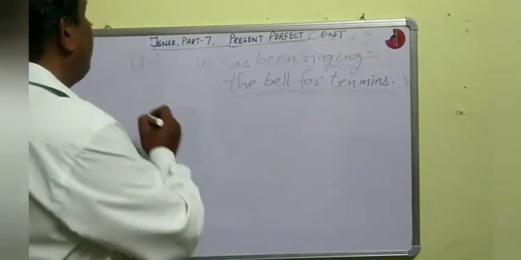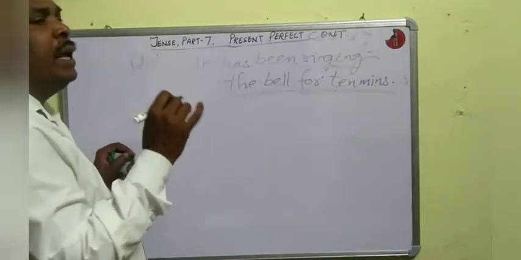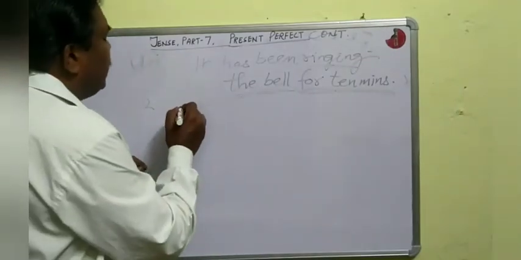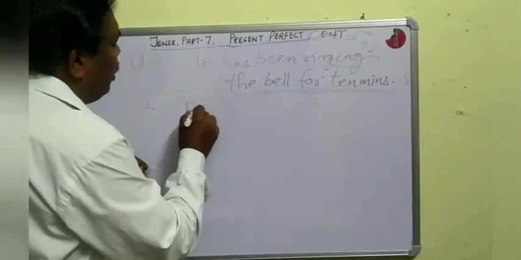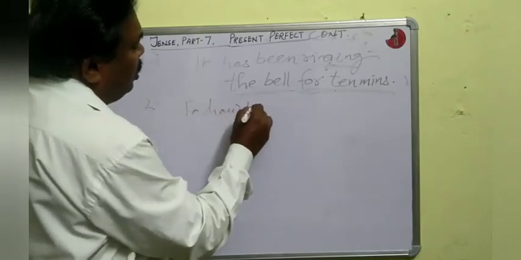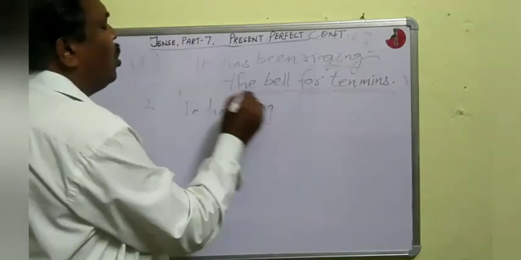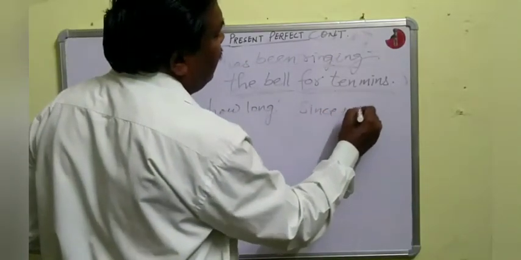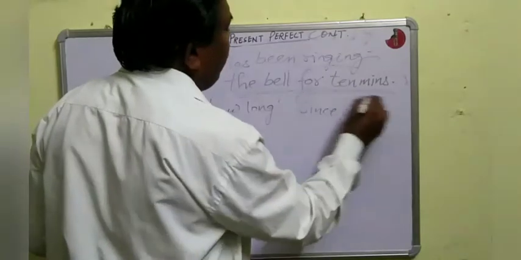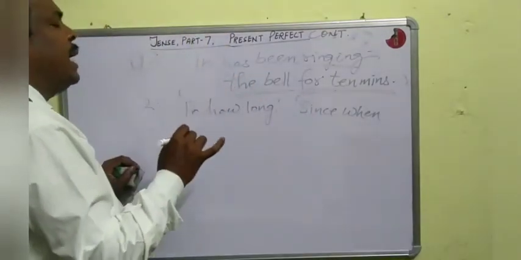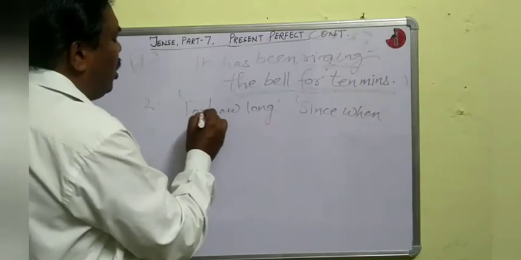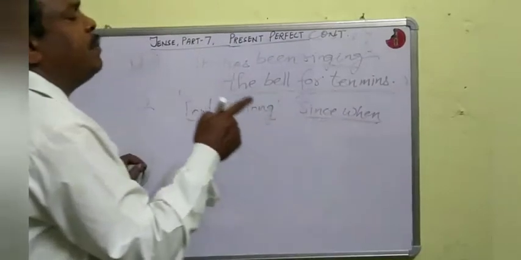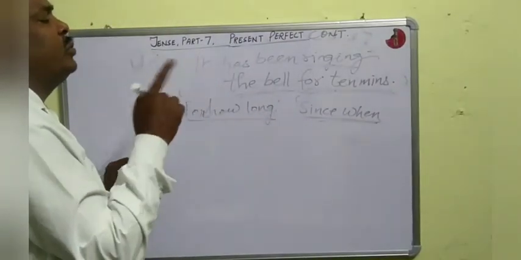Second rule. If in the sentence there is the use of for how long or since when, then present perfect continuous tense is used.